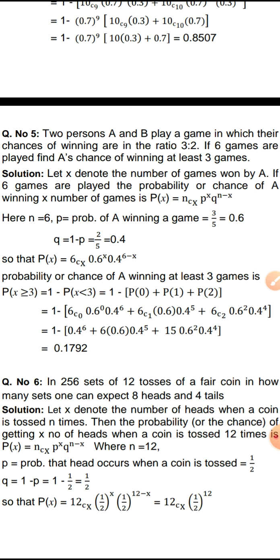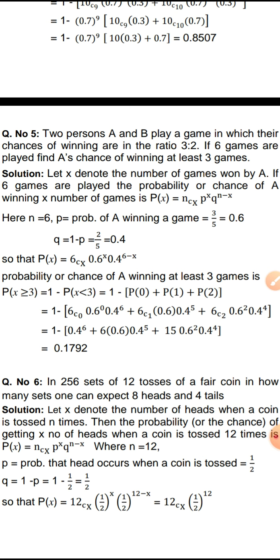Now the next question. Two persons A and B play a game in which their chances of winning are in the ratio 3:2. So the chances of A winning and B winning are in the ratio 3:2, which means that if 5 games are played, A wins 3 games out of 5 and B wins the remaining 2 games.